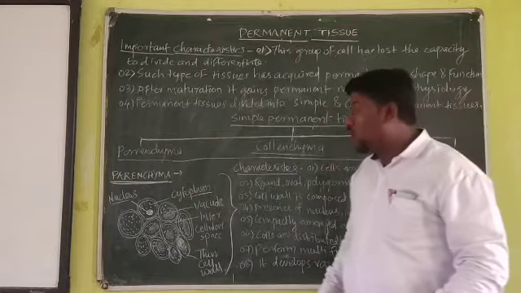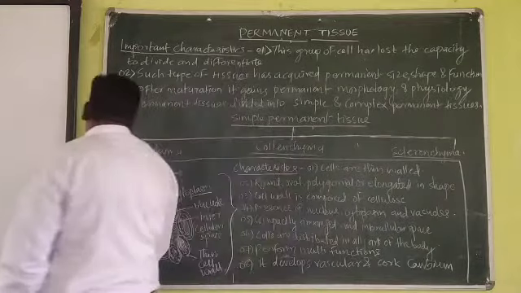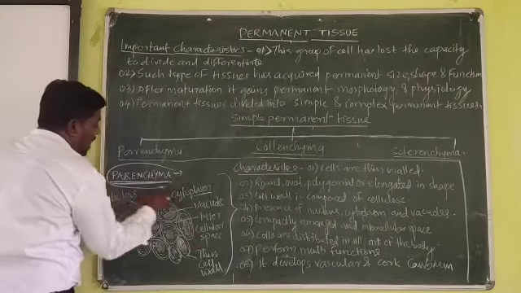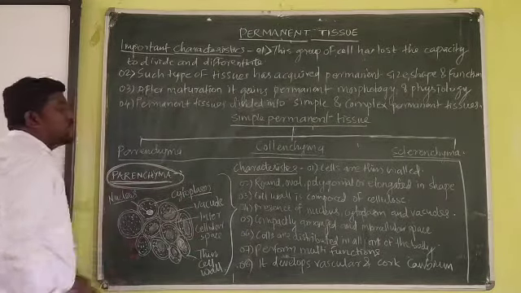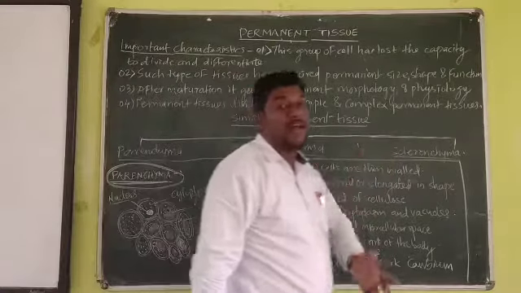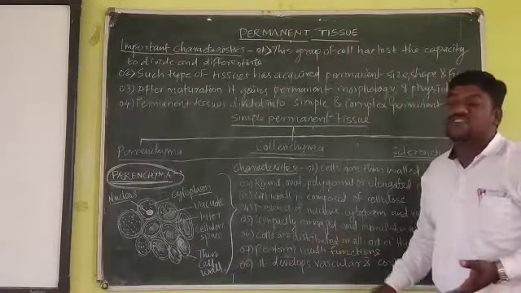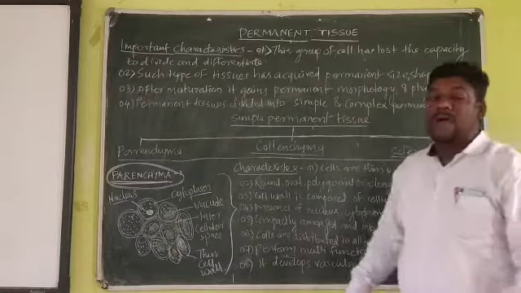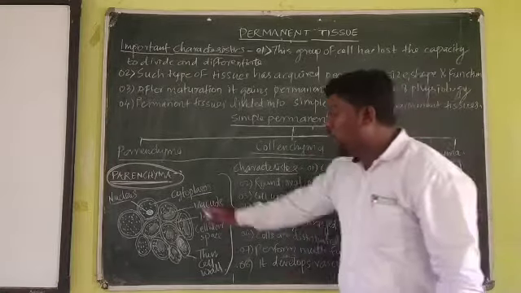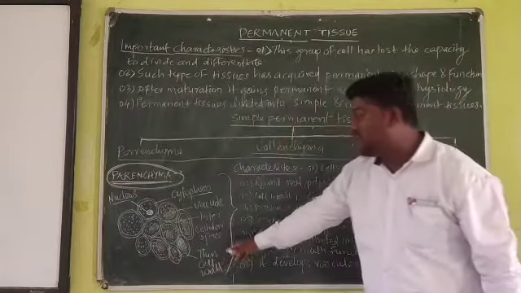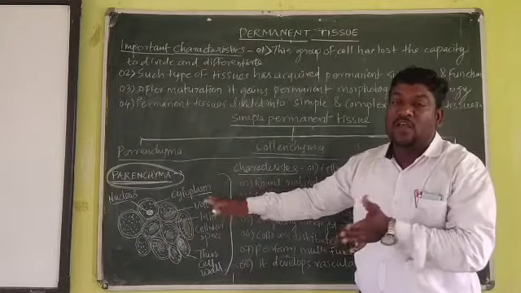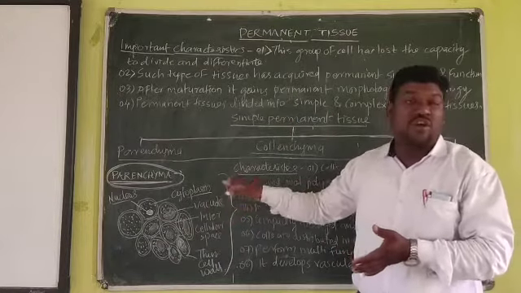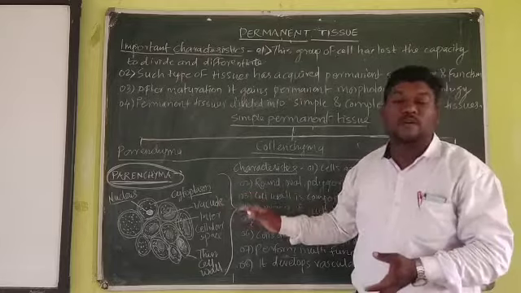Okay, so in this topic we will discuss the parenchyma. I have just mentioned the collenchyma and sclerenchyma also, but in this lecture we will just discuss the parenchyma. Okay, so here I have drawn a structure. Look at it carefully. I have drawn the structure of the simple permanent tissue.